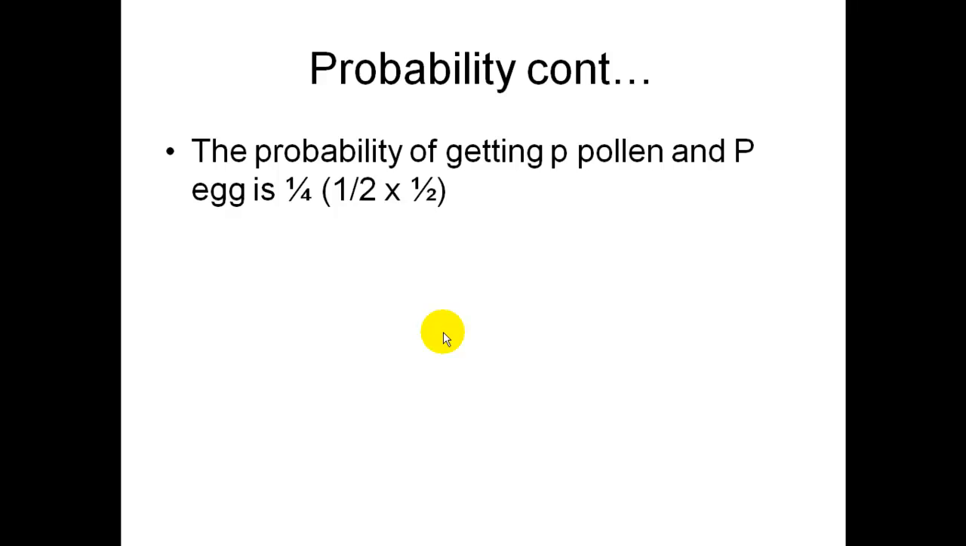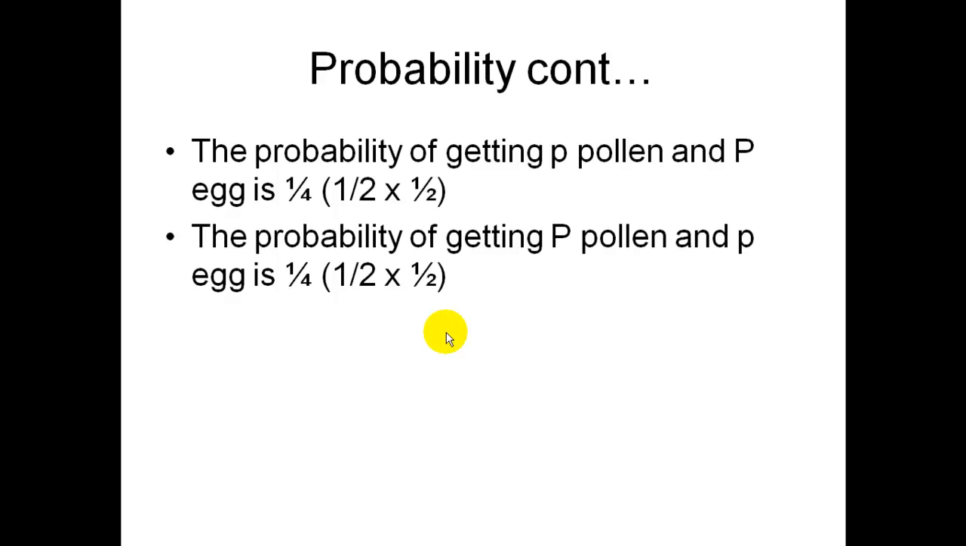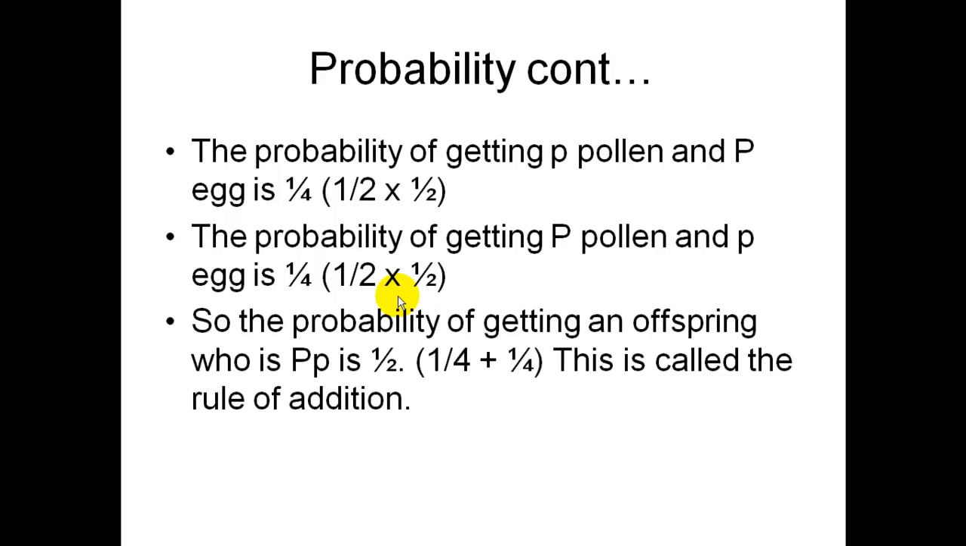The probability of getting a little p pollen and a big P egg is 1/4. That's what we just did, 1/2 times 1/2. The probability of getting big P pollen and little p egg is 1/4 as well, 1/2 times 1/2. So the probability of getting an offspring who is big P, little p is 1/2, 1/4 plus 1/4. This is called the rule of addition.